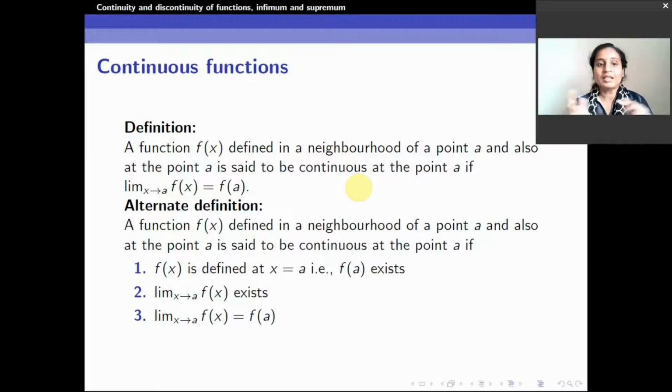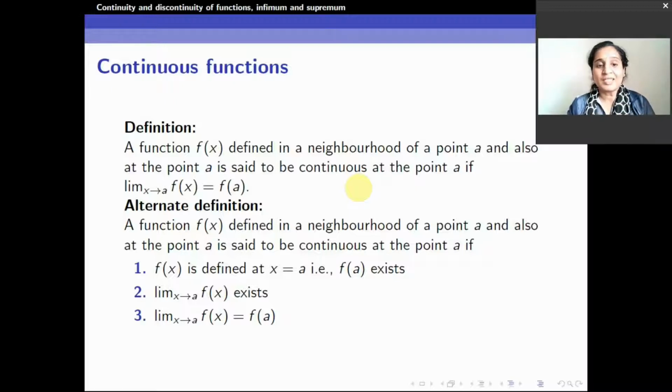That means the limit of the function at that particular point is equal to the value of the function at that particular point also. Then we say that particular function is continuous. That means if limit x tending to A f of x is equal to f of A, then we say that the function is continuous at the point A.